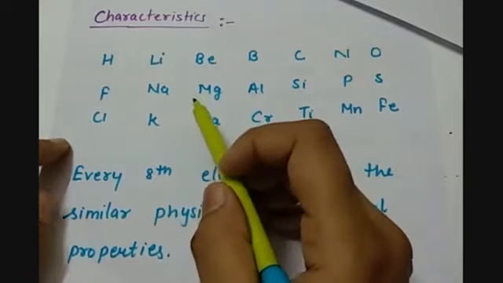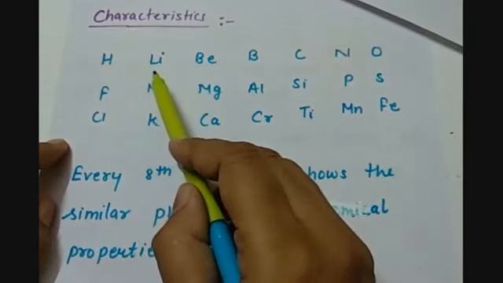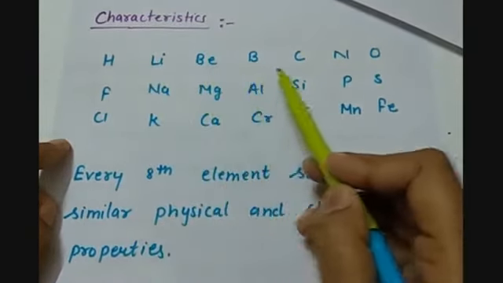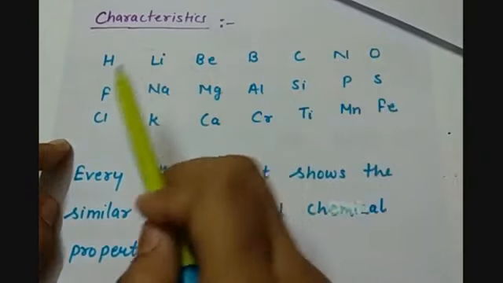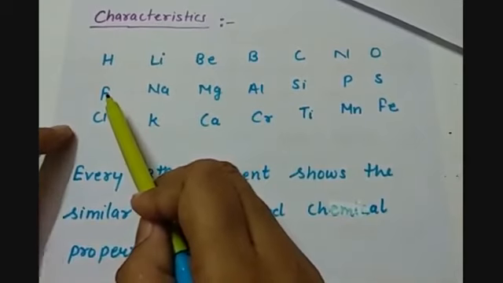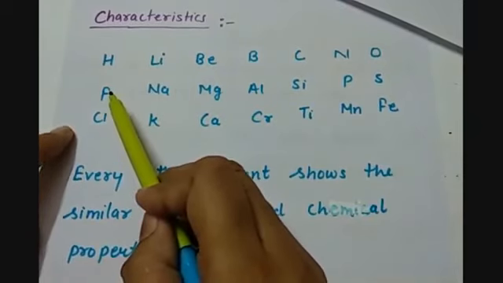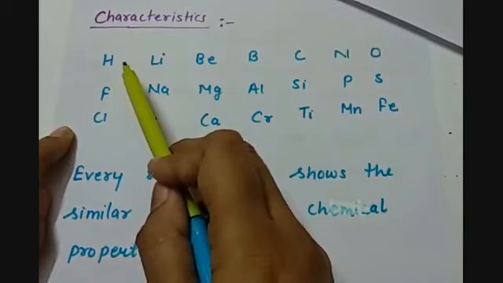You can see helium, lithium, beryllium, boron, carbon, nitrogen, oxygen. After oxygen, fluorine comes, and fluorine has similar chemical and physical properties as hydrogen.